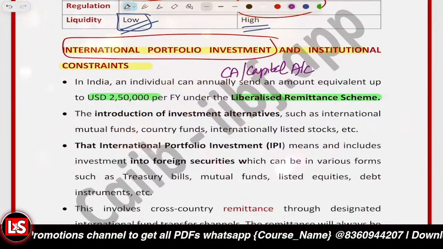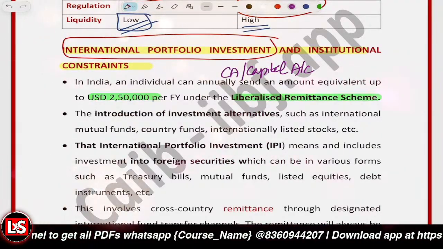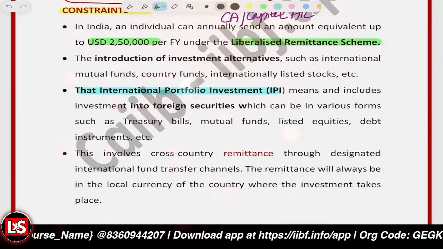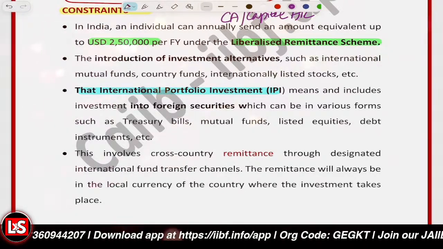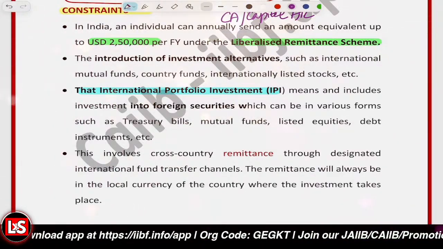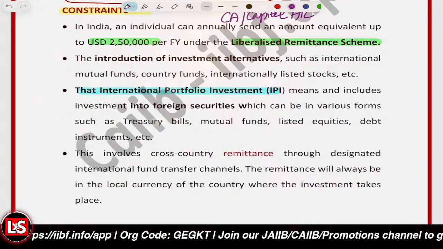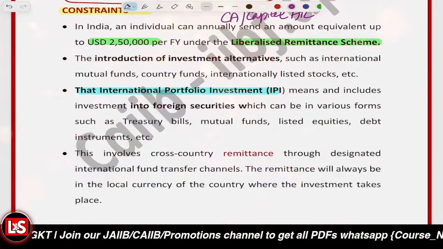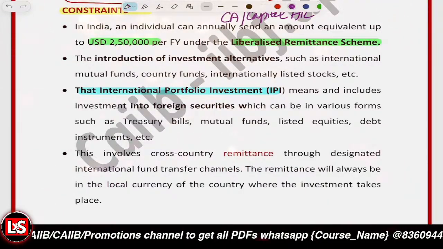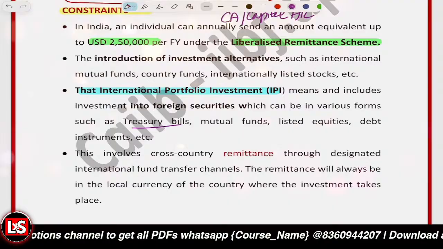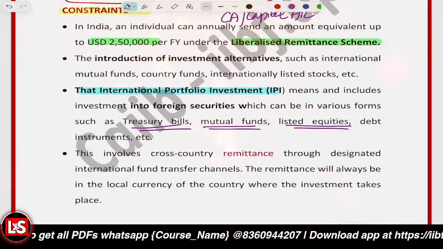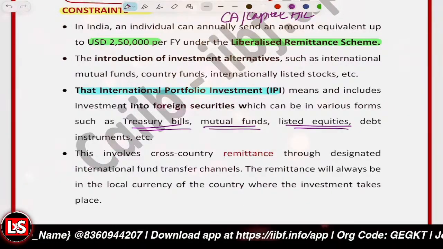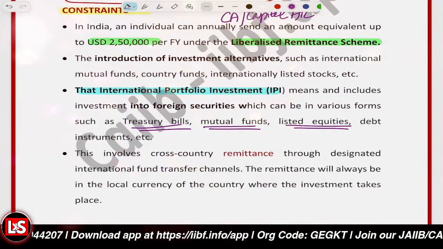Okay, so if you look at the features of international portfolio investment, first one is there is cross-border transaction, like investment outside the home country. So this is basically the remittance of one currency, and further we are remitting it outside the country, and there is foreign currency involvement, and you can be investing into treasury bills and mutual funds, equities or ETFs, right? And further you get the global exposure, because you have access to the international markets.